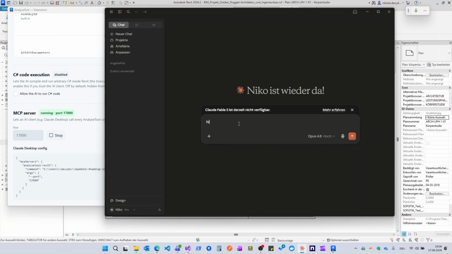Now let's try a practical example. I want Claude to rename my sheet names based on a combination of existing parameters. This is exactly the same functionality that we previously used from a custom frontend. The only difference is that this time I'm interacting with it through natural language instead of clicking buttons.